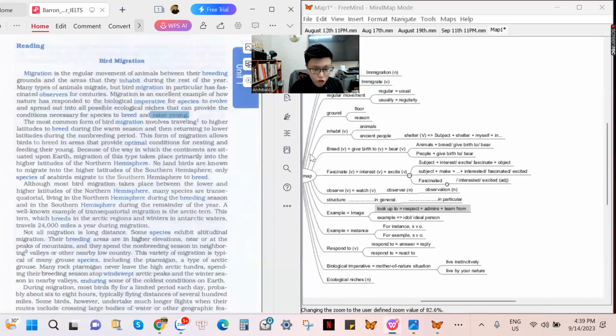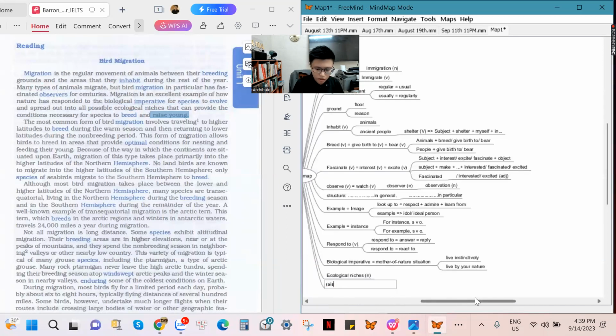Raise young. When you raise young, you can say, I raise my child. It means you take good care of your child, and your child is going to grow up. That is the word raise. Raise means to take good care of something or somebody, and then you get them or it to grow. All right.